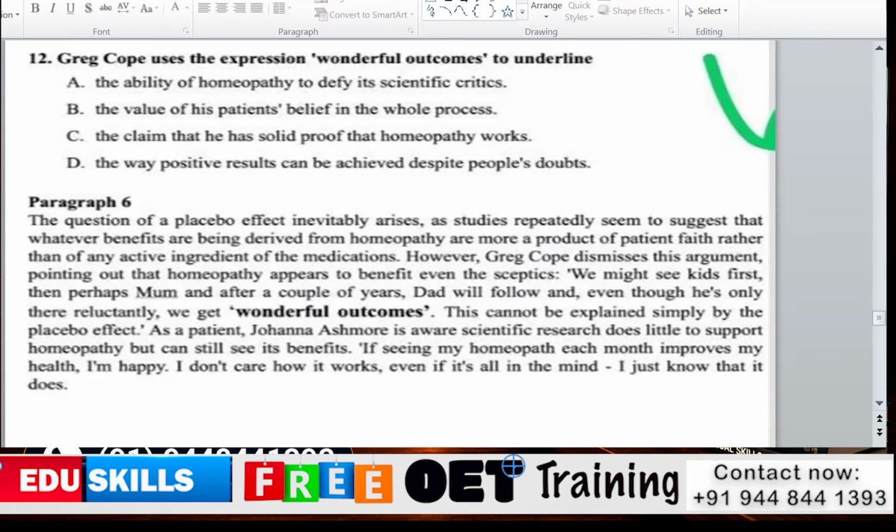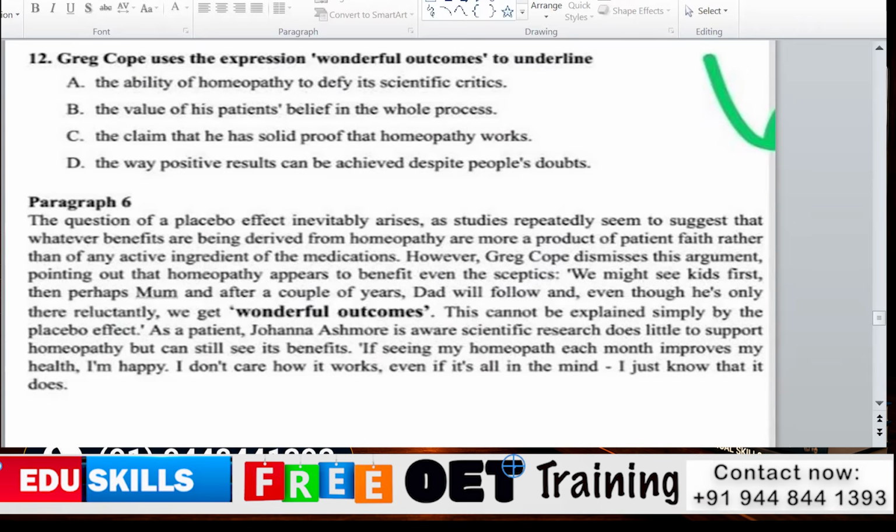Always, if we are going to a lexical question, we will go first over this highlighted word, right? I will read the whole paragraph first, then I will explain. The question of the placebo effect inevitably arises as studies repeatedly seem to suggest that whatever benefits are being derived from homeopathy are more a product of patient faith rather than of any active ingredient of the medications. However, Greek Hope dismissed this argument, pointing out that homeopathy appears to benefit even the skeptics.